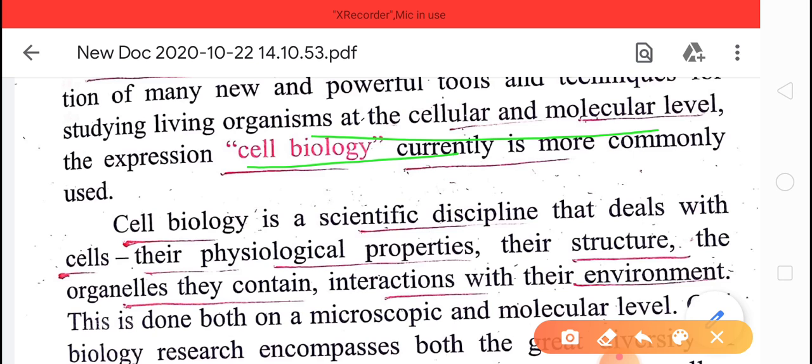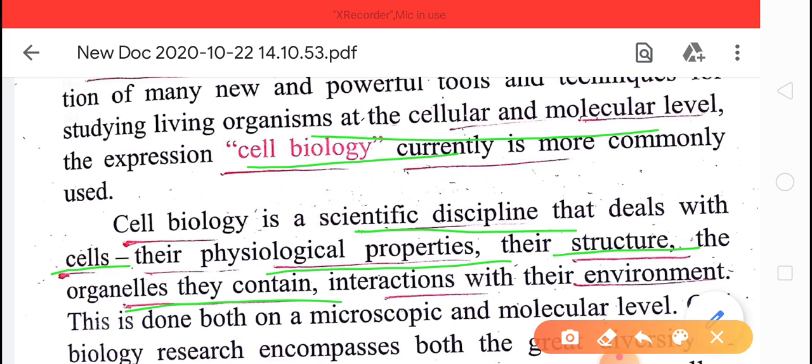Clear? So cell biology is a scientific discipline that deals with the cell, its physiological properties, its structure, and the organelles like endoplasmic reticulum, mitochondria, Golgi apparatus, ribosomes.